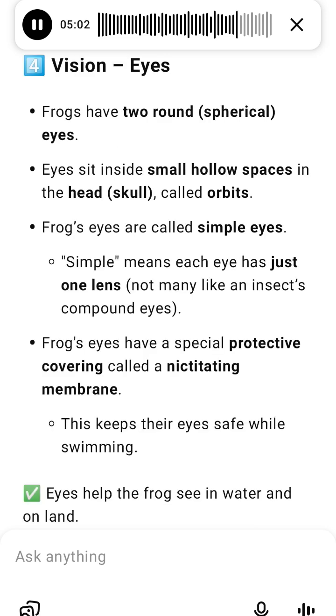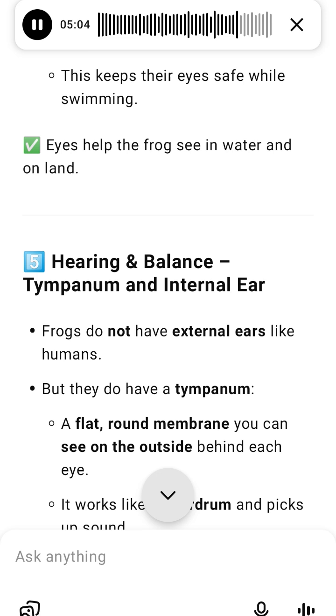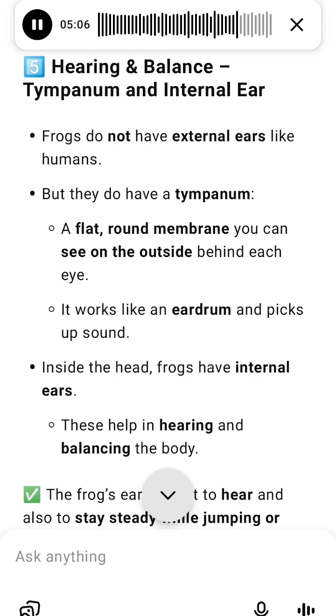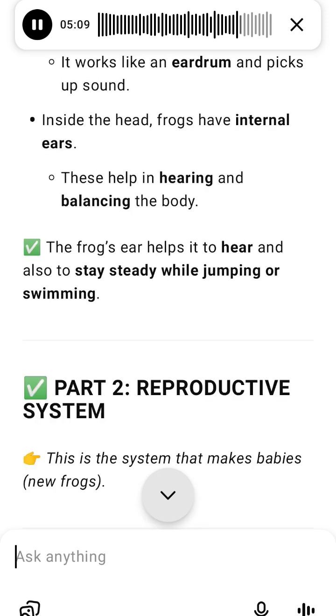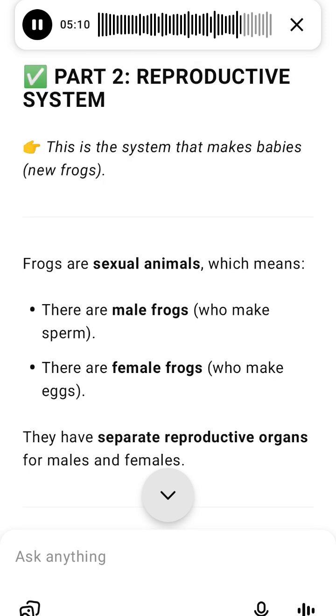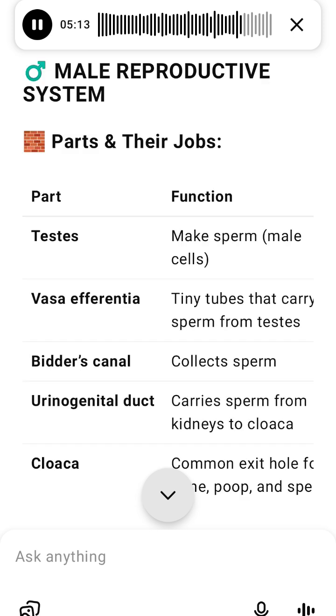C. Fertilization and development. Fertilization happens outside the body in water. The male frog releases sperm over the eggs laid by the female in water. This is called external fertilization. A baby frog starts out as a tadpole, a tiny fish-like creature. The tadpole has a tail and no legs. Through metamorphosis, the tadpole grows legs, loses its tail, and becomes a young frog.